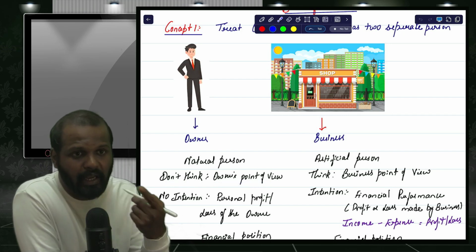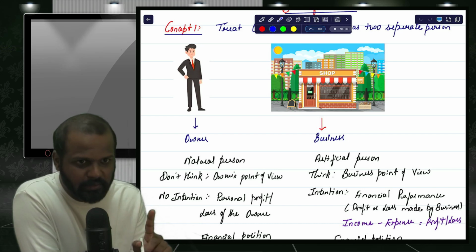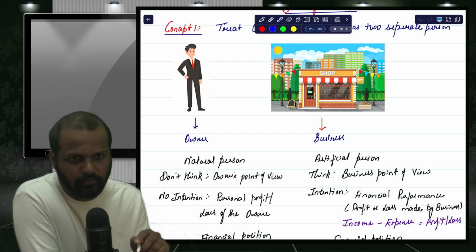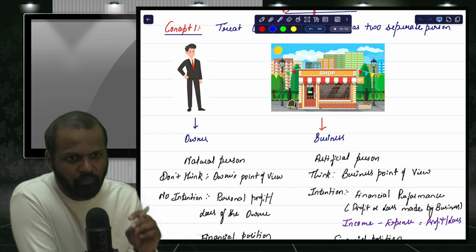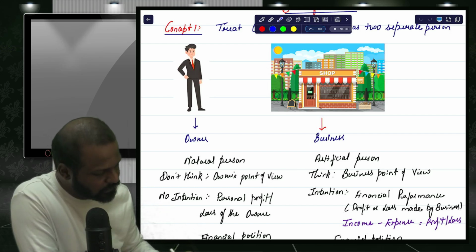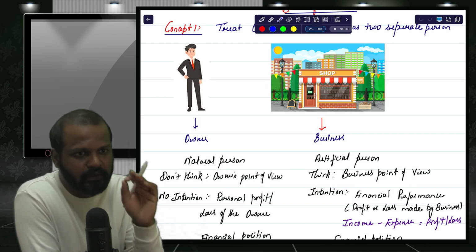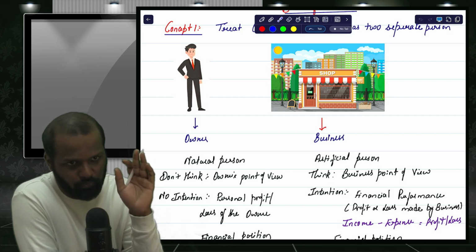What is happening in the life of the owner is not considered in accounts. So what changes are happening in the life of the owner we don't consider. We consider only those things which are happening in the business. So whenever we do accounting we always think from whose point of view? Business point of view.